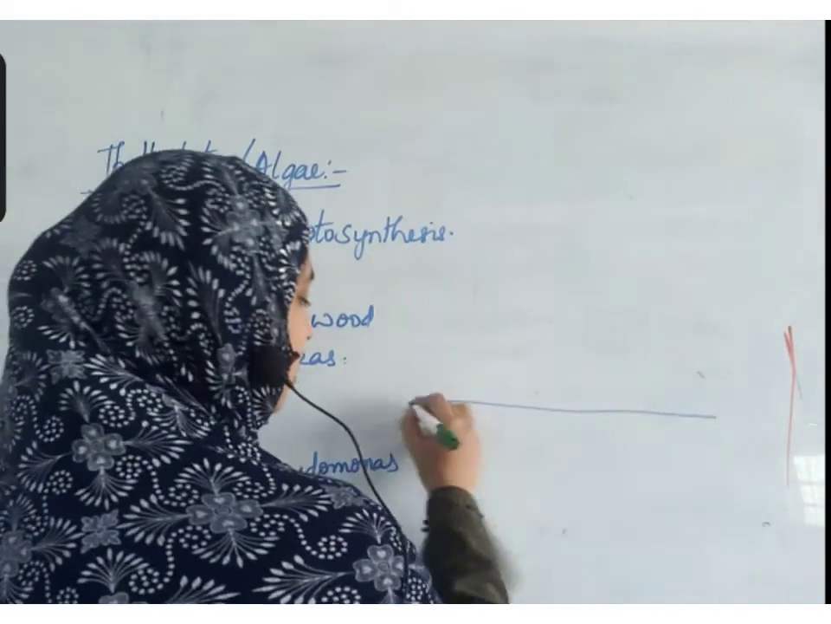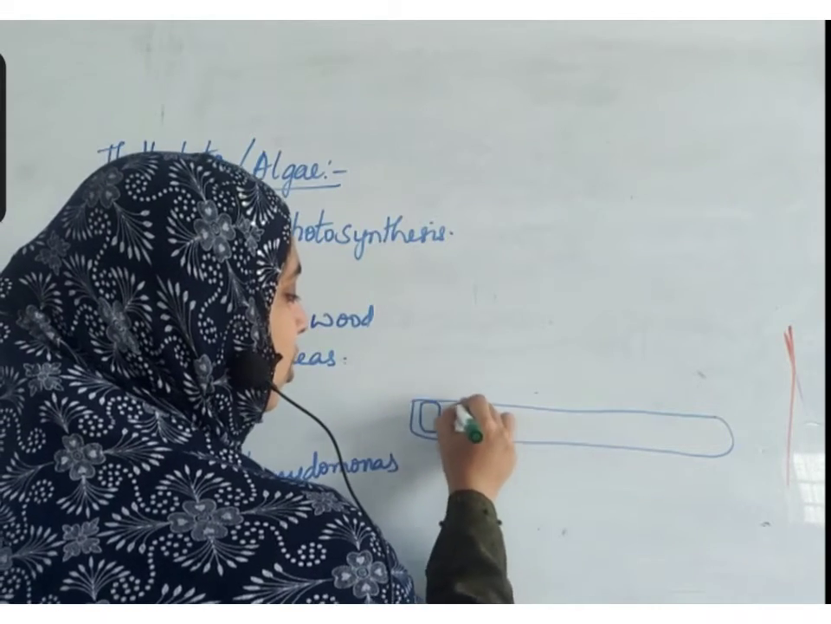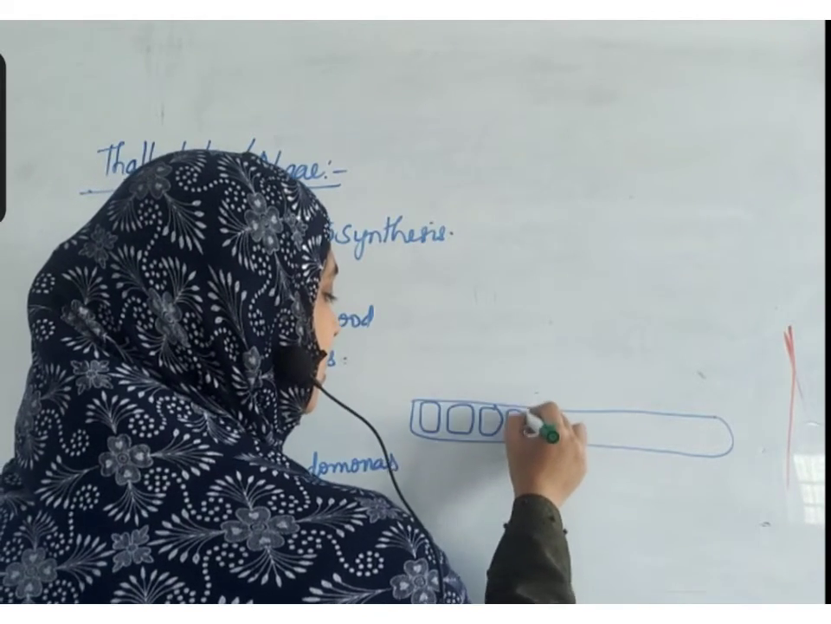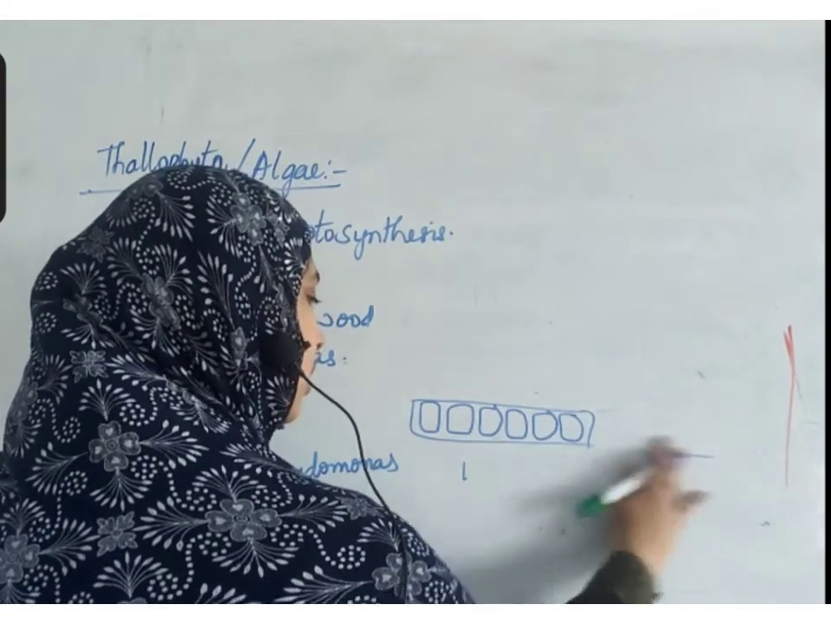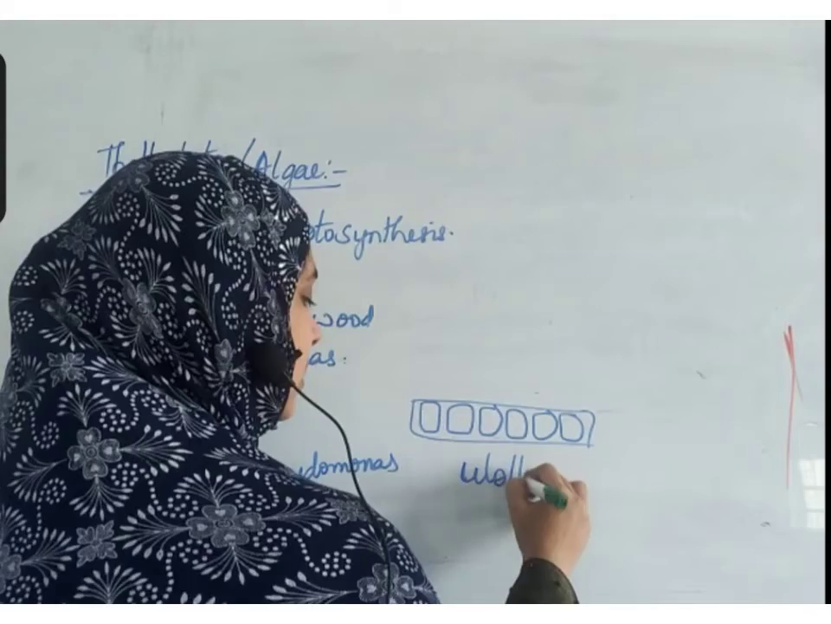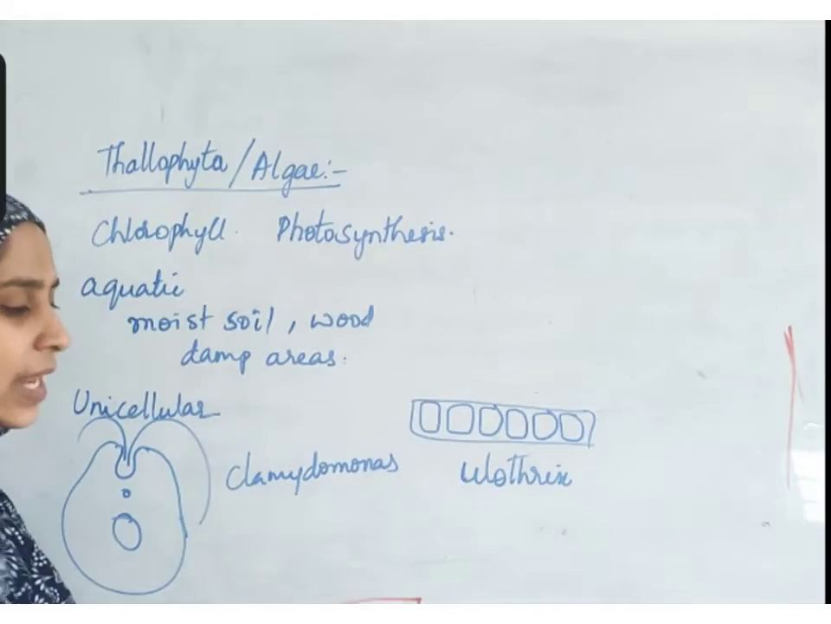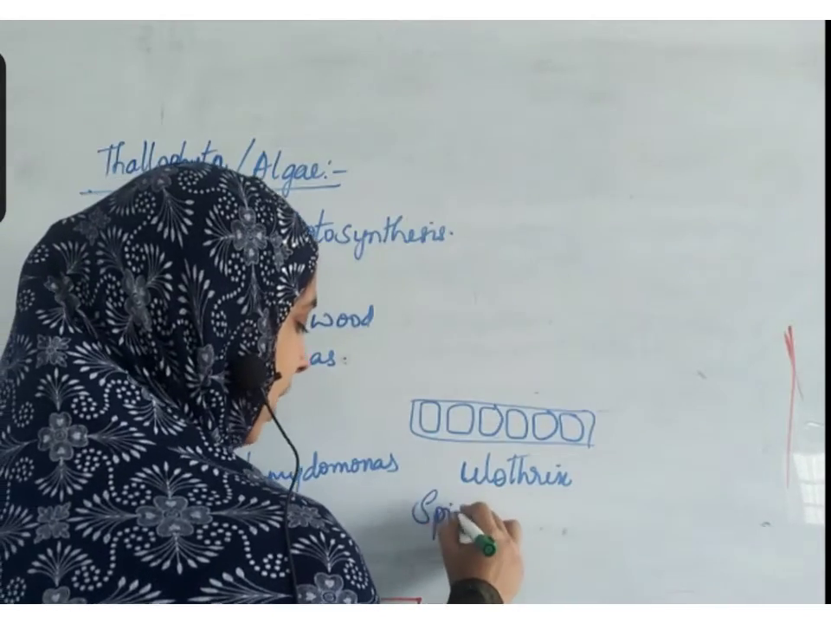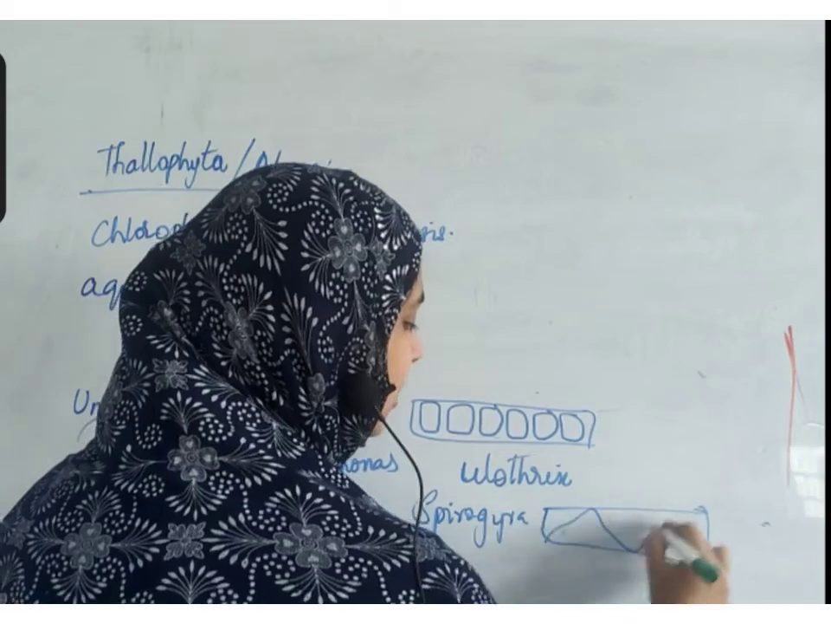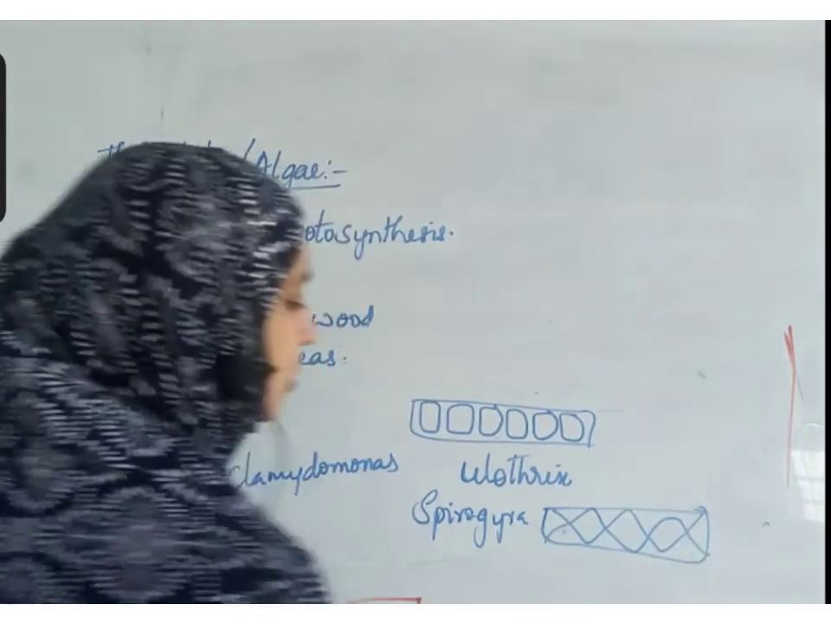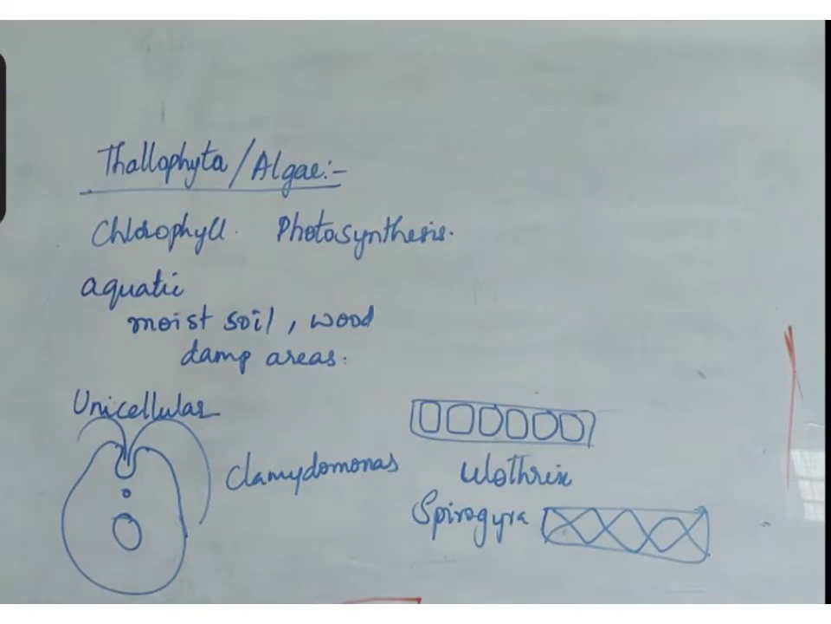Filamentous forms have small chloroplasts like this. This is Ulothrix. So one filament is attached to another filament like that. Spirogyra is also filamentous. Chloroplast is present like this. One cell is attached to another cell, forming a continuous filament.